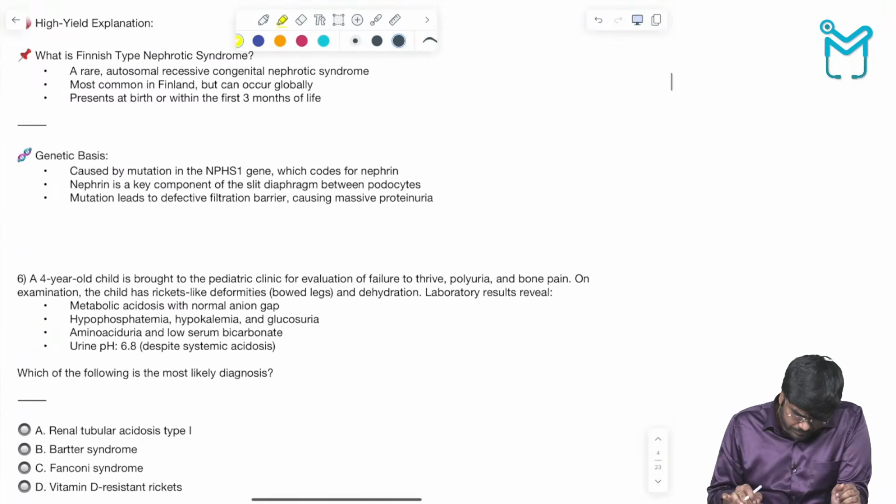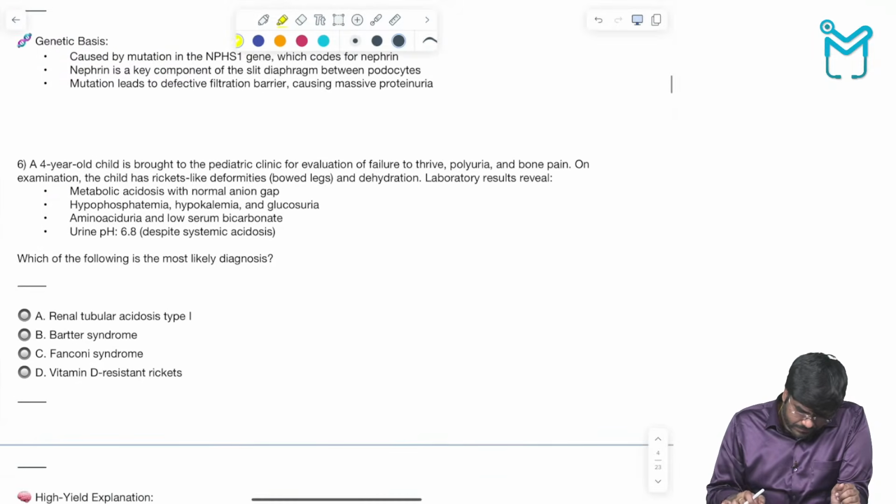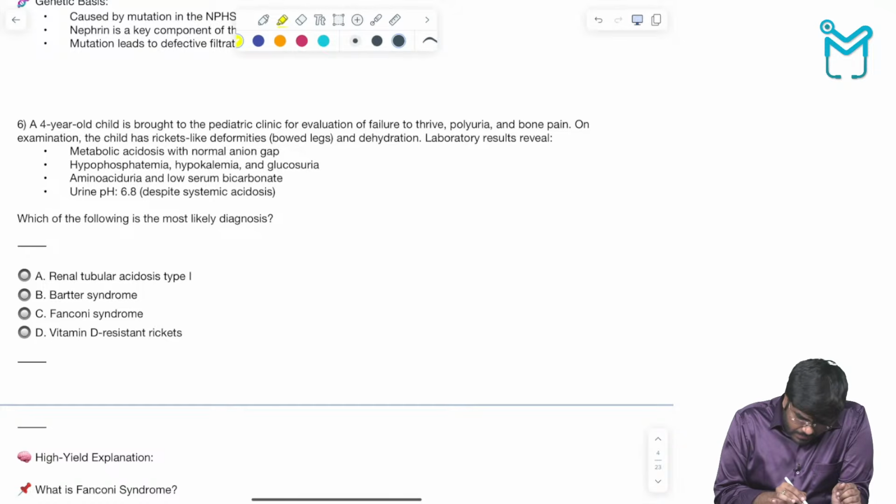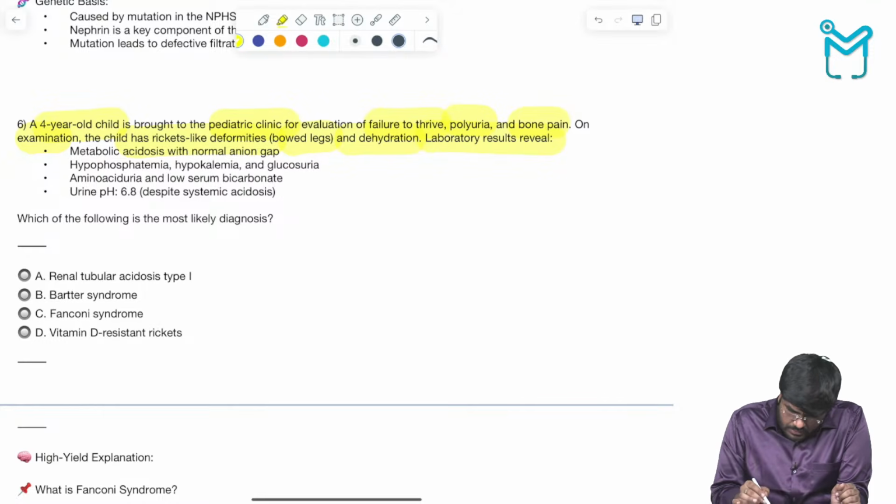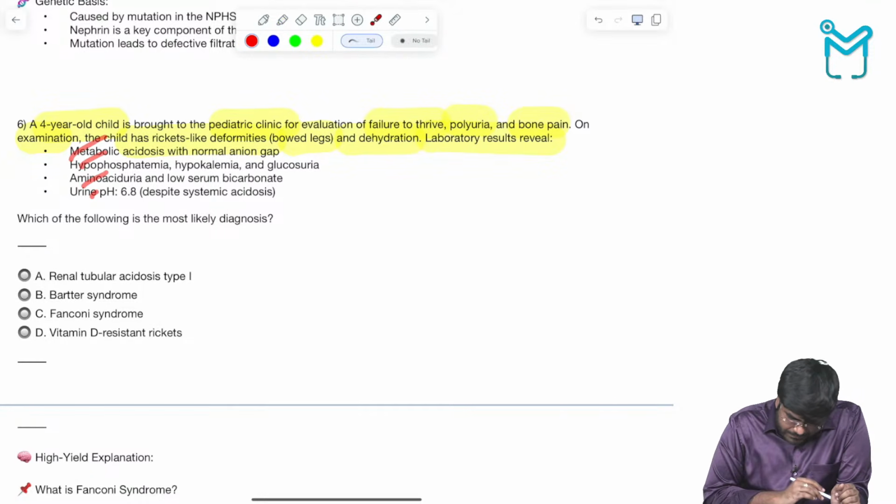Okay, chalo. Next, question 6. A 4-year-old child is brought to the pediatric clinic for the evaluation of failure to thrive, polyuria, and bone pain. On examination, the child has rickets-like deformities and severe dehydration. Laboratory results reveal these things. So what is the most likely diagnosis?